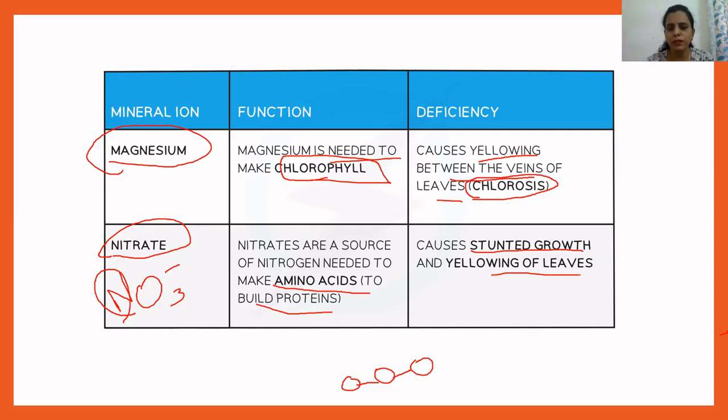Now you have studied in previous classes that protein is very important, because protein is known as bodybuilding food in every living organism. Okay, because proteins help in the formation of cell membrane.